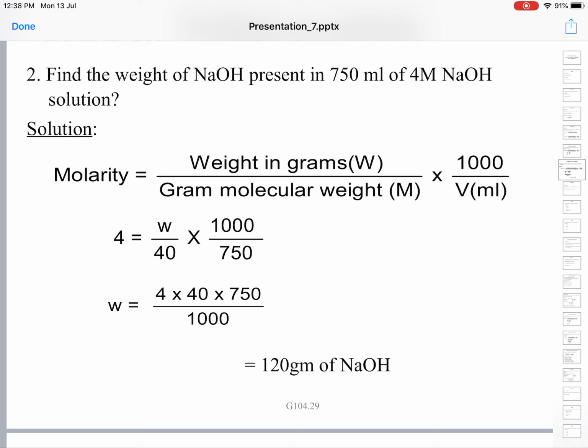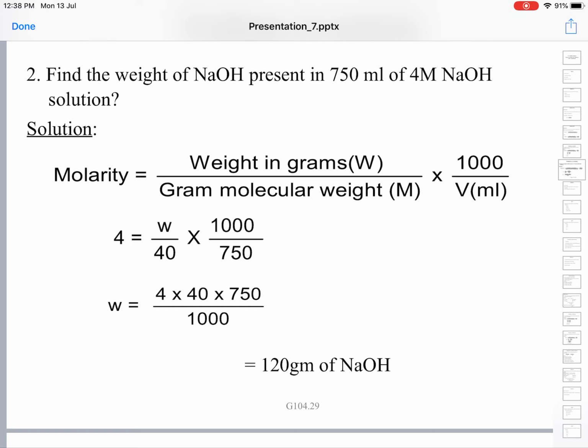In NaOH we have one sodium atom, one oxygen atom, one hydrogen atom. Sodium atomic weight is 23 plus oxygen 16 plus hydrogen 1: 23 plus 16 is 39, plus 1 is 40. Gram molecular weight of NaOH is 40. Even though weight is asked, we use the same formula.